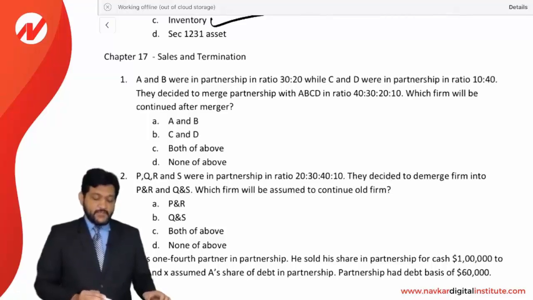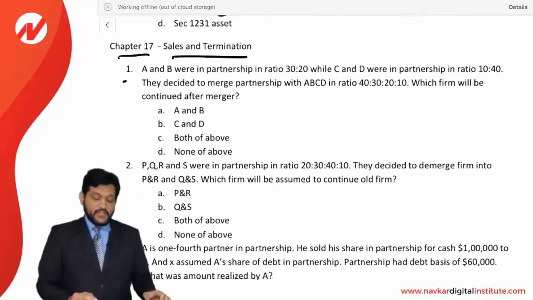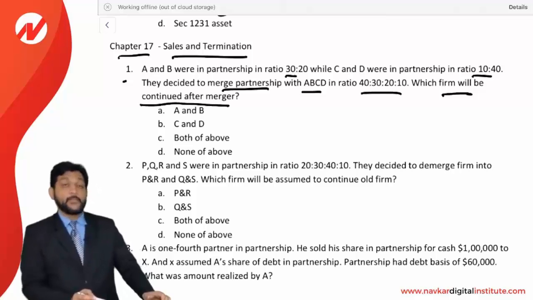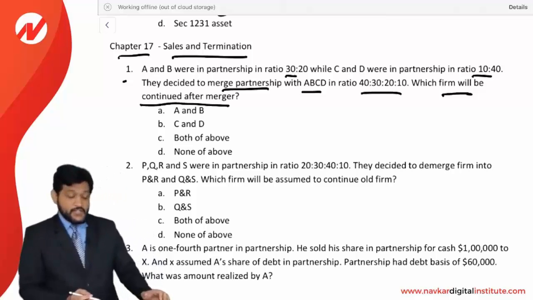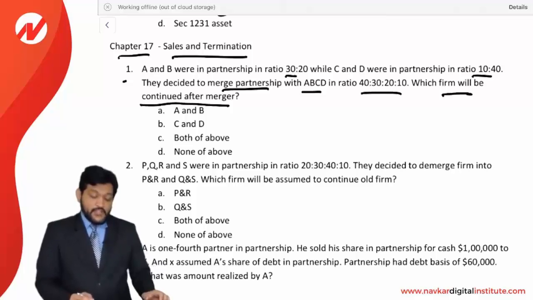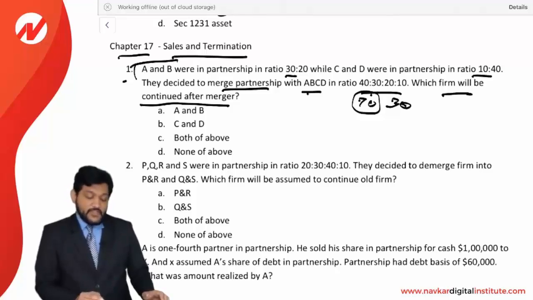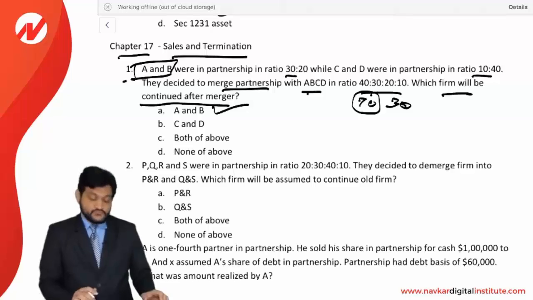Now friends, let us see MCQs for chapter number 17, sale and termination. First, A and B were partners in the ratio 30:20, while C and D were partners in the ratio 10:40. They decided to merge into a partnership ABCD in the ratio of 40, 30, 20, 10. Which firm will be continued after the merger? That's the question being asked. Now you see the ratio of A and B is 40, 30, that is 70, and C and D is 30. So A and B have a major stake after the merger. That's why we can say the A and B firm will be deemed to be continued. The answer is option A.